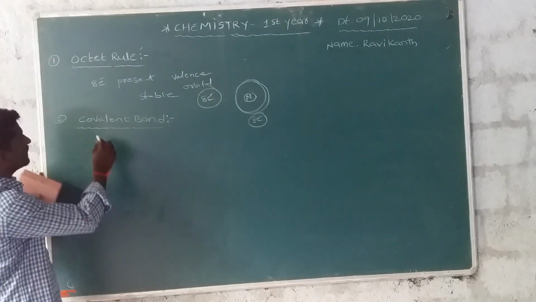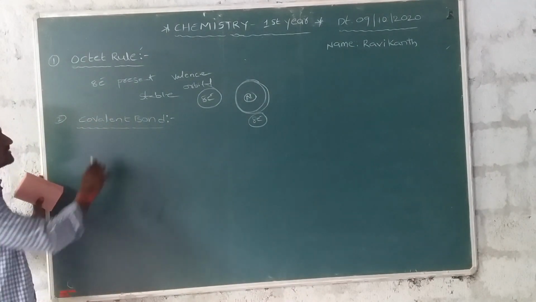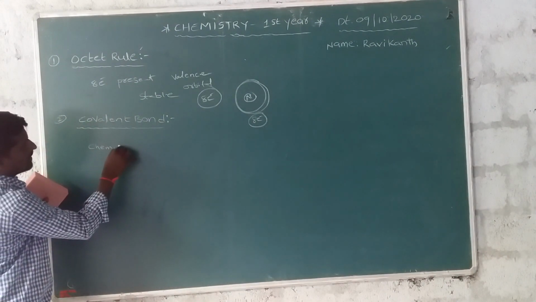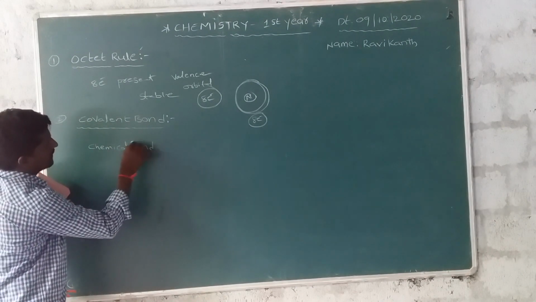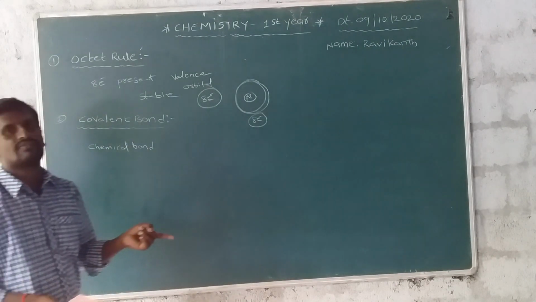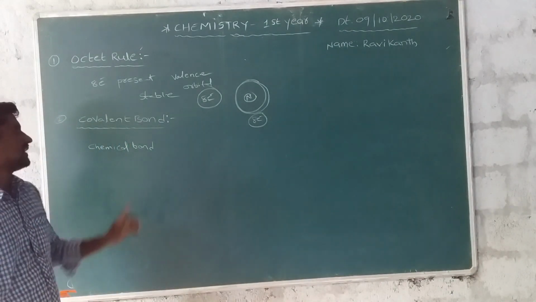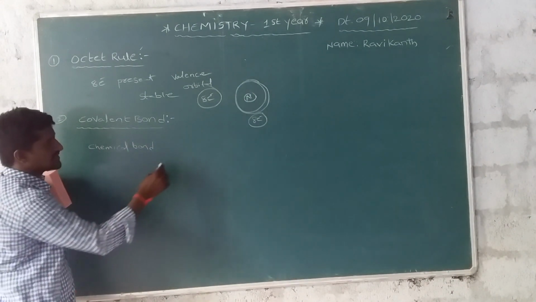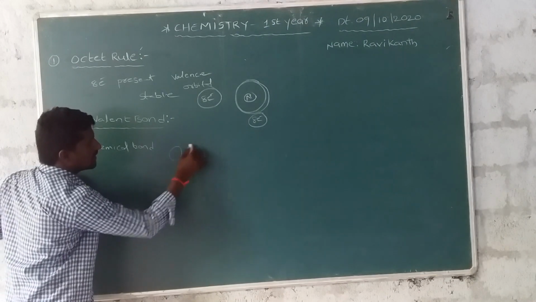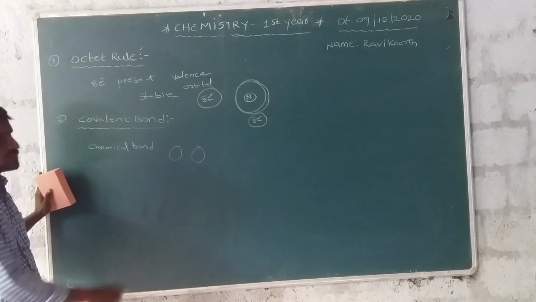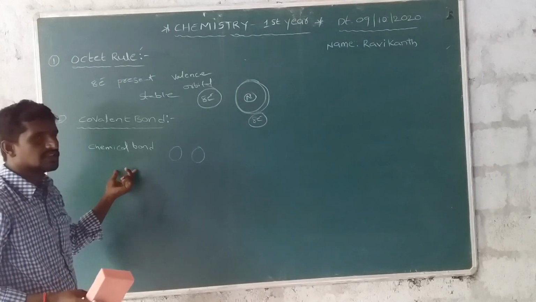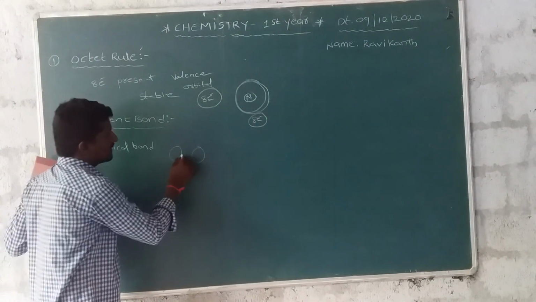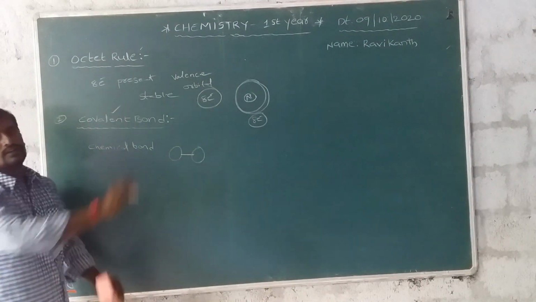Next one, covalent bond. What is the definition of a covalent bond? A covalent bond is one type of chemical bond. The covalent bond is formed by the sharing of 2 electrons between the 2 atoms. The bond formed is a covalent bond.